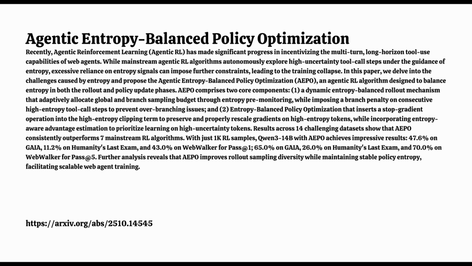And it connects back to the rollout mechanism. They actually analyzed the sampled trajectories. What did they find? AEPO samples formed more distinct clusters, 62 cluster centers, compared to only 54 for the ARPO baseline. More clusters means more diversity in the explored solutions. Exactly. It showed the branch penalty and the pre-monitoring were working, forcing the agent to cover more ground instead of getting stuck. In some tests, it explored all potential paths, whereas the baseline often missed many.